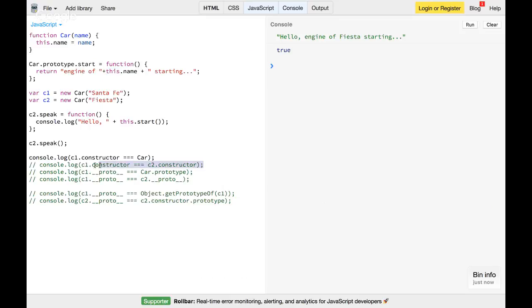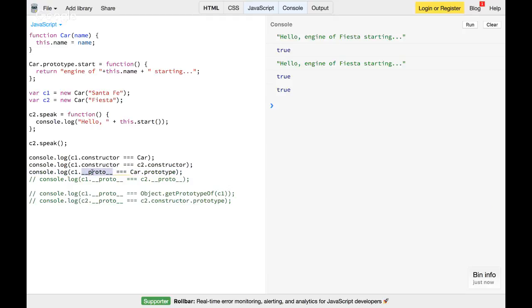Now we'll see the second one: c1.constructor equal to c2.constructor. Yes, because c1 doesn't have a constructor, but it delegates to its upper object, which has the property. Similarly, c2 also doesn't have a constructor property, so it goes one level up and tries to find it. When I print, you can see it prints true. So c1.constructor equals c2.constructor. Cool.